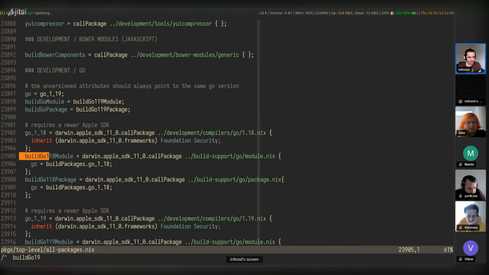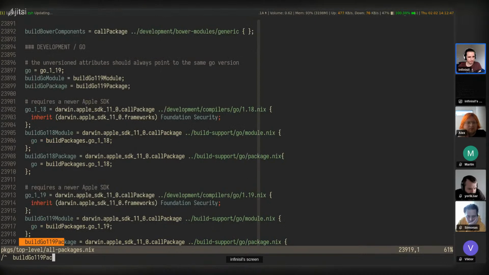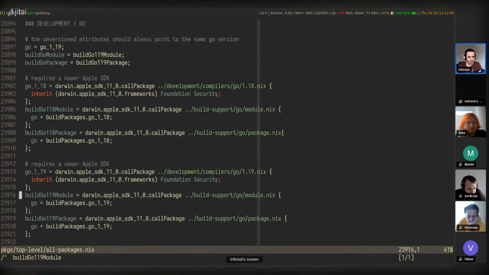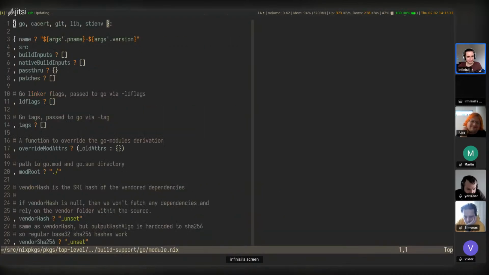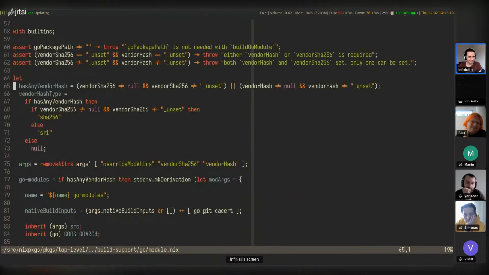Okay, let me use this trick. There's also multiple builders. So this is for... okay, this is an interesting pattern. I believe this probably is the same as call package, but it also has Darwin specific packages in it. But that's a bit weird. If we go into Go module here, let's look at this.